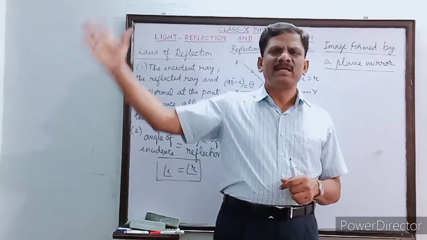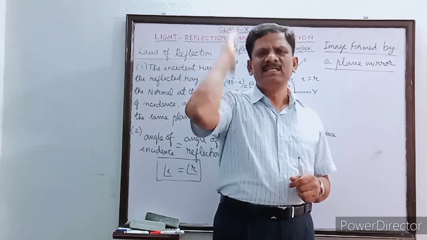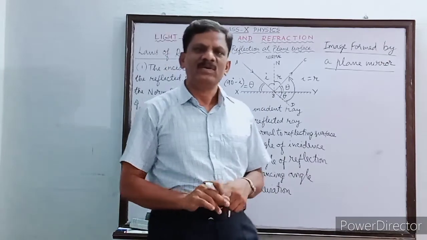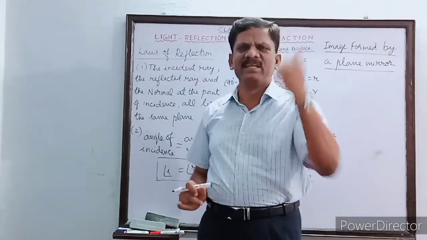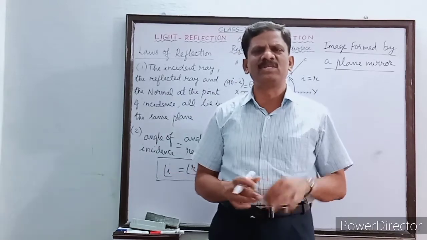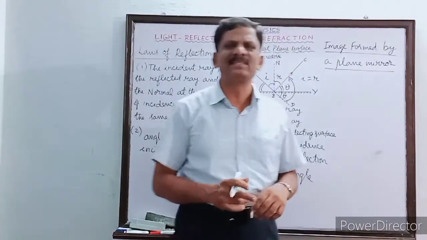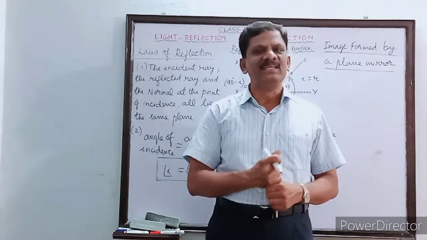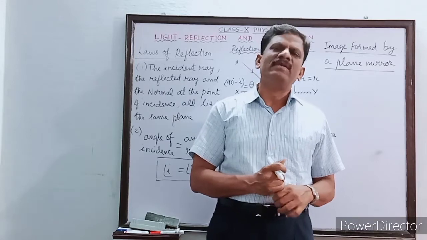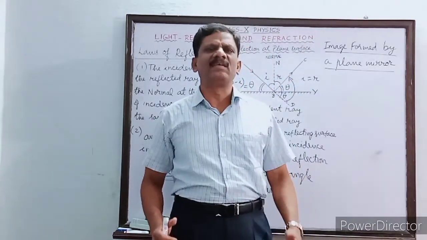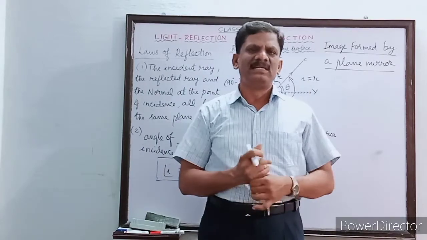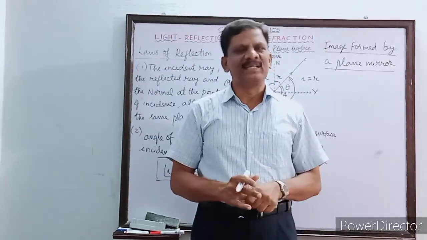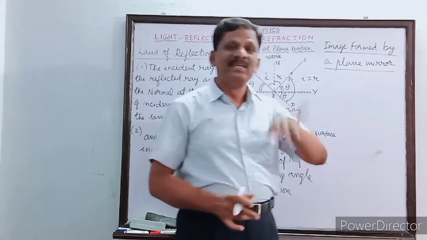Suppose you raise your right hand, which hand will the image raise? Yes, that is the left hand. Why is it lifting the left hand when you are raising the right hand? Then what should be the name of this property of the image? It is called laterally inverted. And when you stand upright in front of the mirror, the image also will be upright. When you are erect, the image also will be erect. It will not be inverted.